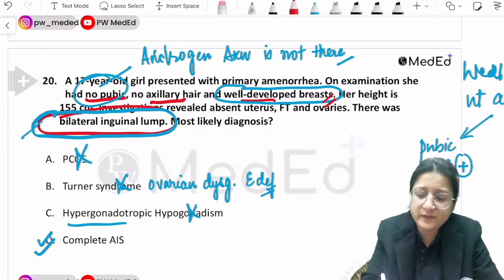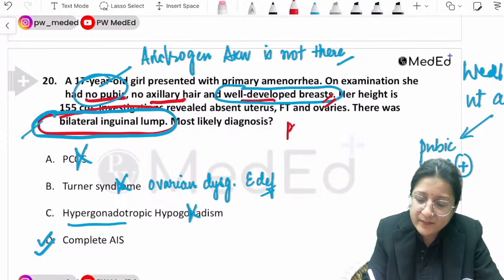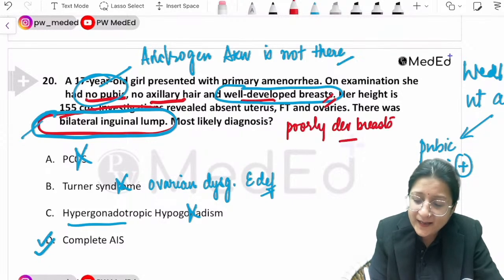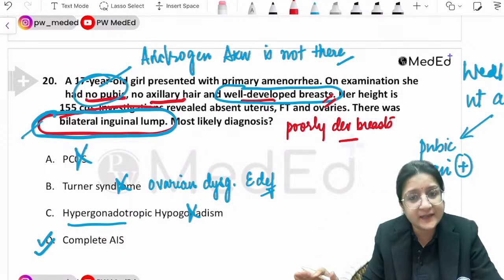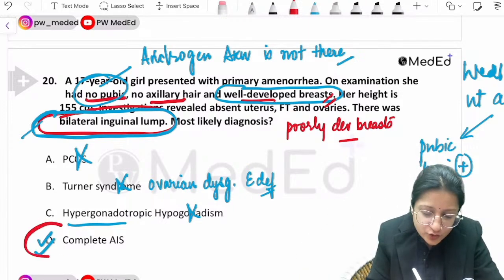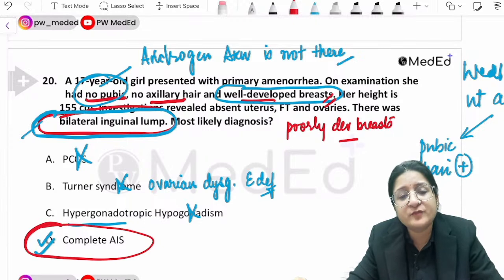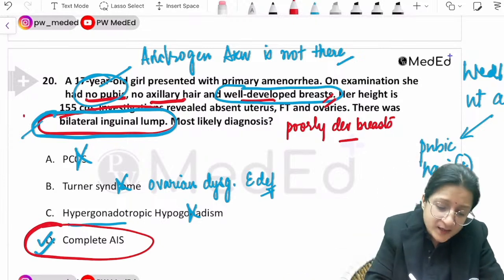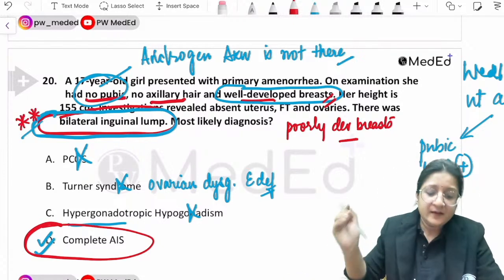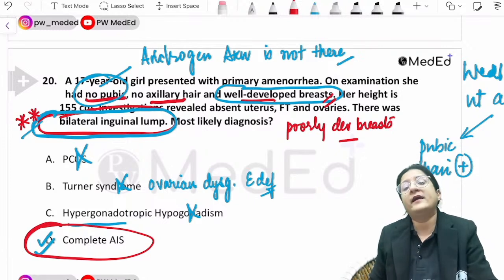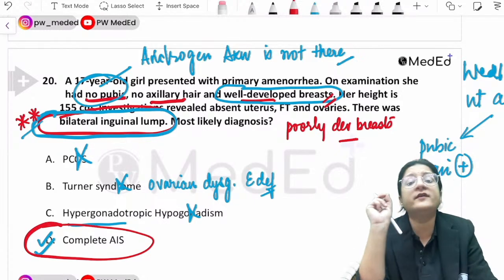Okay, let's assume that you are saying that they had mentioned poorly developed breasts. Let's assume that, and the rest of the question was the same. Even then, I will choose androgen insensitivity syndrome as the answer, because let's say they had bilateral inguinal lump. Meet, is that what you're trying to tell me?